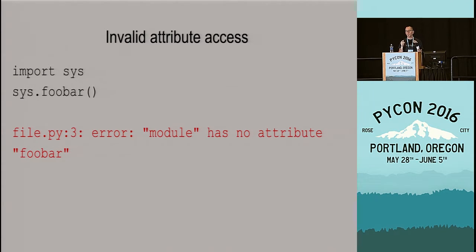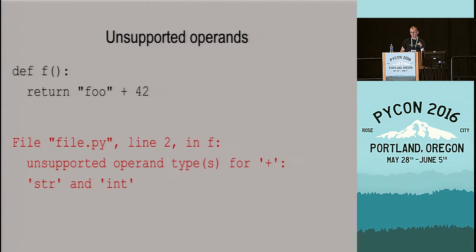As I've shown you before, we do have a PYI file for this. So we have in a project called TypeShed the complete PYIs for the entire Python standard library. So a type checker can just go and look up the sys module and find out what methods it contains, and then it doesn't have a foobar method. So even though this program doesn't have any type annotations by itself, you're still using type annotations to check when you run a type checker on it. And the same is true here.